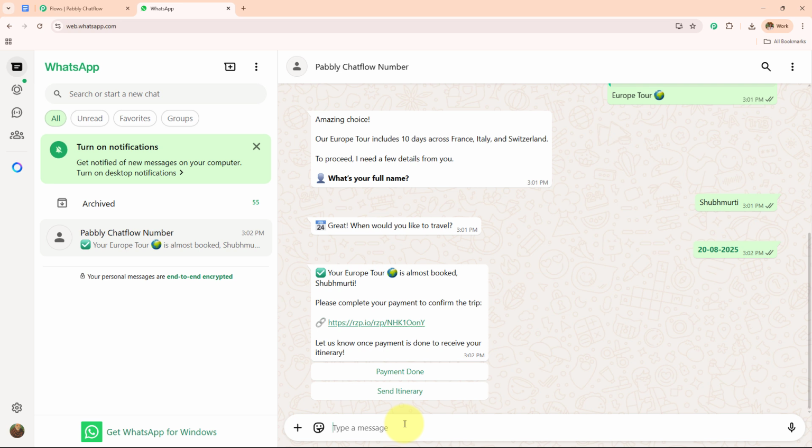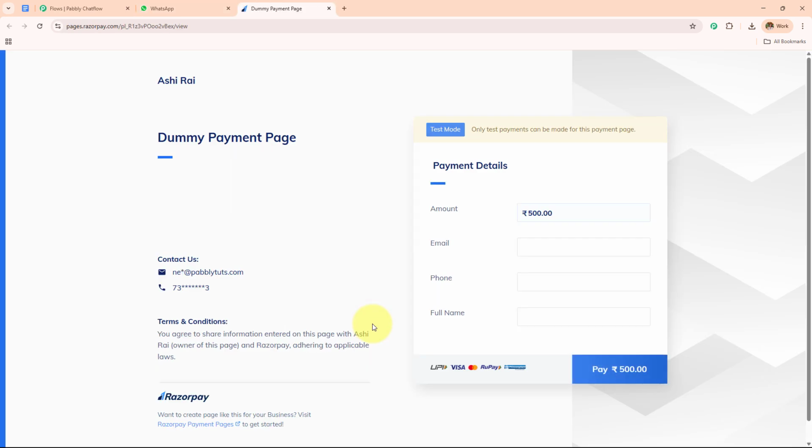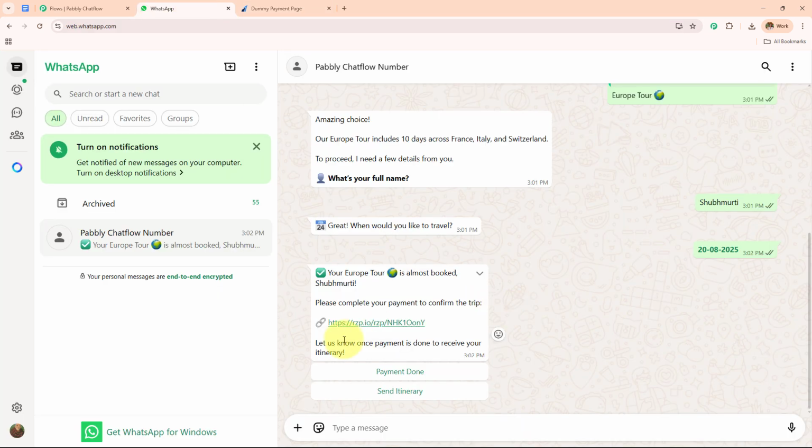So it is saying your Europe tour is almost booked. And then it has sent me a personalized message which has my name on it. Please complete your payment to confirm the trip. It has sent me the payment link. If I open this payment link, I will be redirected towards this page from where I can make this payment. And then let us know once payment is done to receive your itinerary.